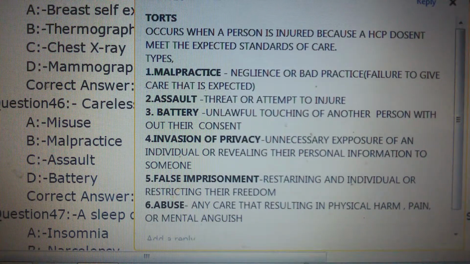It is important to know the difference between assault and battery because there are more questions from this assault and battery.